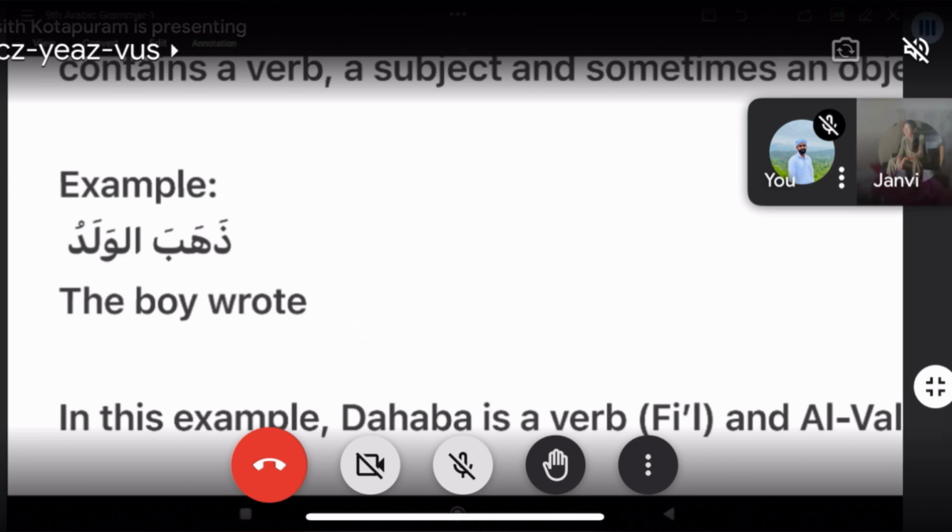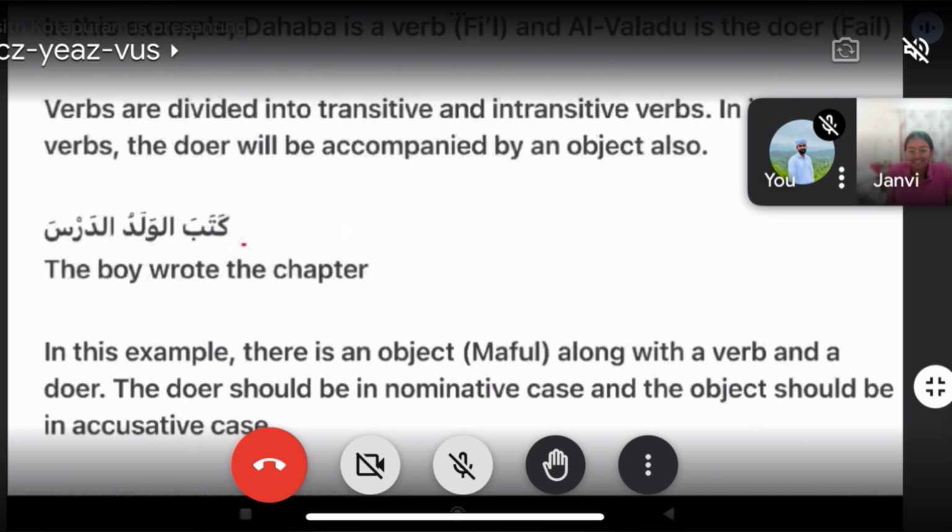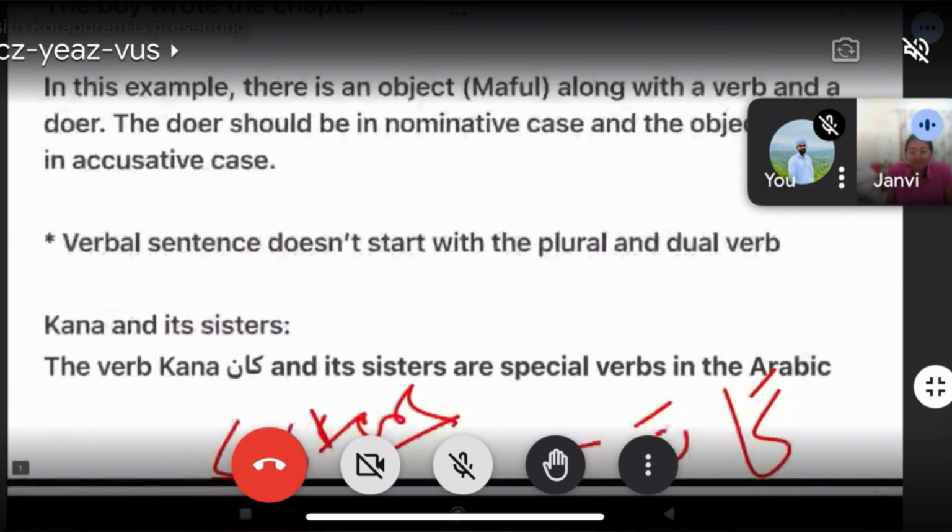Zahaba means went; it is a verb. Waladu is a noun, the subject.